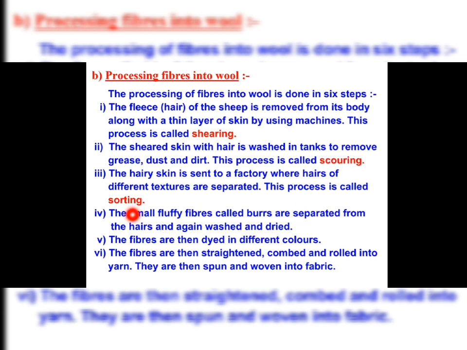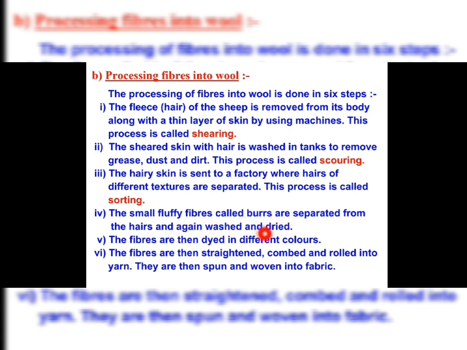Now removing the fleece is done, then scouring, meaning washing, that process is also done. The next is sorting. Sorting means separating. In the factory, when the hairy skin is sent, the hairs of different textures are present, so they are separated. This separating is the third step. The fourth step is that the small fluffy fibers called burrs are separated from the hairs and again washed and dried.